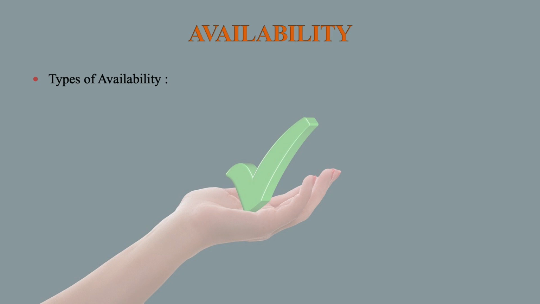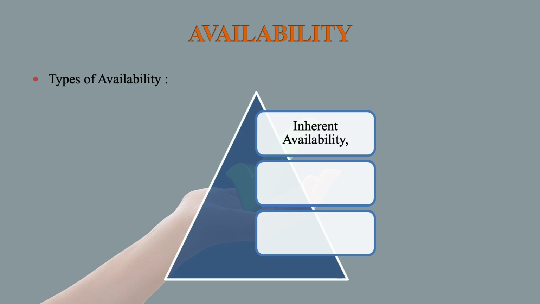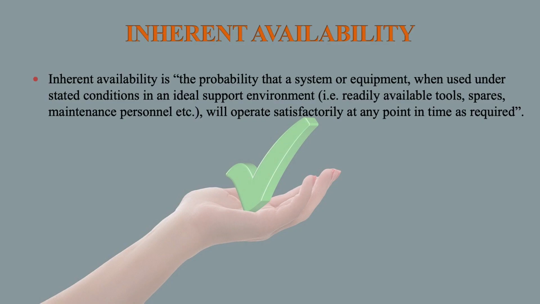Types of availability. Number one is inherent availability. Number two, achieved availability. Number three, operational availability. First, let us discuss inherent availability. Inherent availability is the probability that a system or equipment, when used under stated conditions in an ideal support environment, that is readily available tools, spares, maintenance personnel, etc., will operate satisfactorily at any point in time as required.